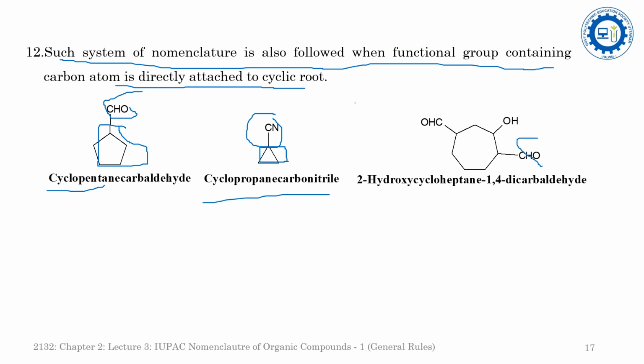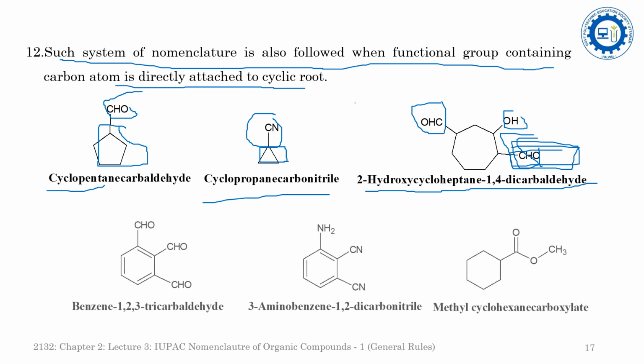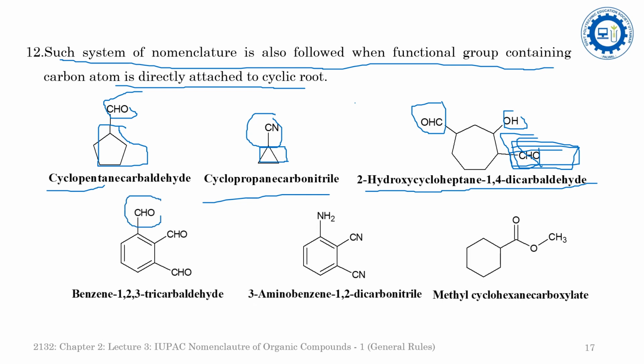Here there are 2 carbaldehyde moieties, and since the aldehyde groups come higher than the hydroxy group in the priority order, it is 2-hydroxy cycloheptane 1,4-dicarbaldehyde, because we have to start the numbering from this functionality. Here 3 aldehyde groups are attached to the benzene ring, so it is benzene 1,2,3-tricarbaldehyde. Here 2 carbonitrile groups and 1 amino group are attached to the benzene, so benzene is the root here, and 1,2-dicarbonitrile and 3-amino will be treated as a substitution. So 3-aminobenzene 1,2-dicarbonitrile.